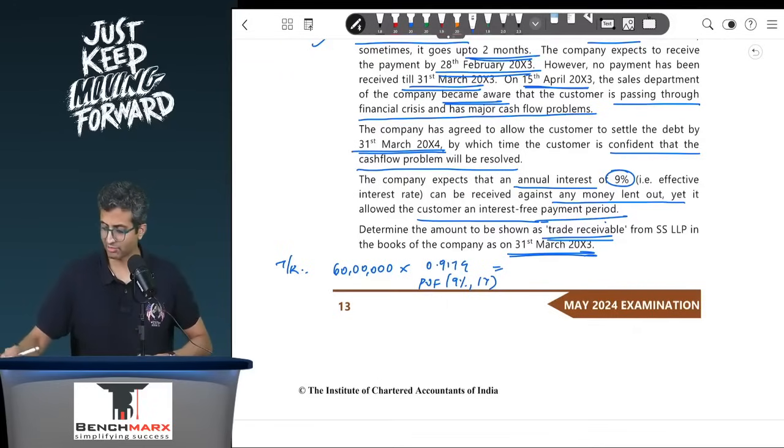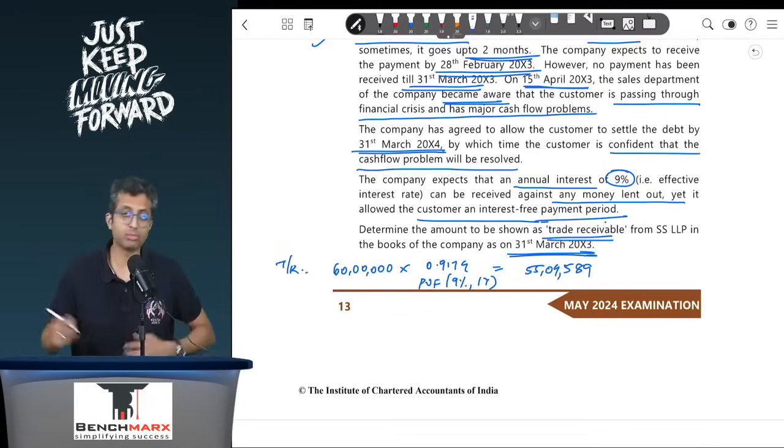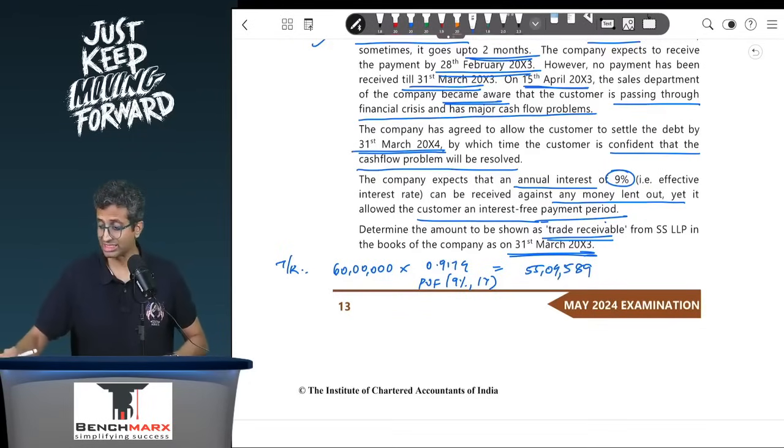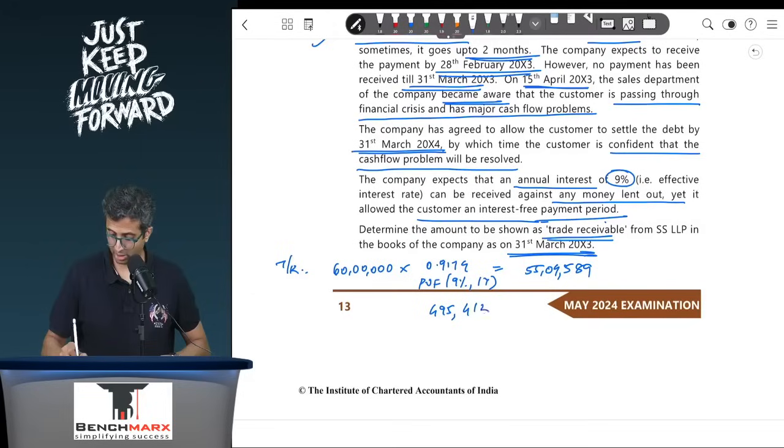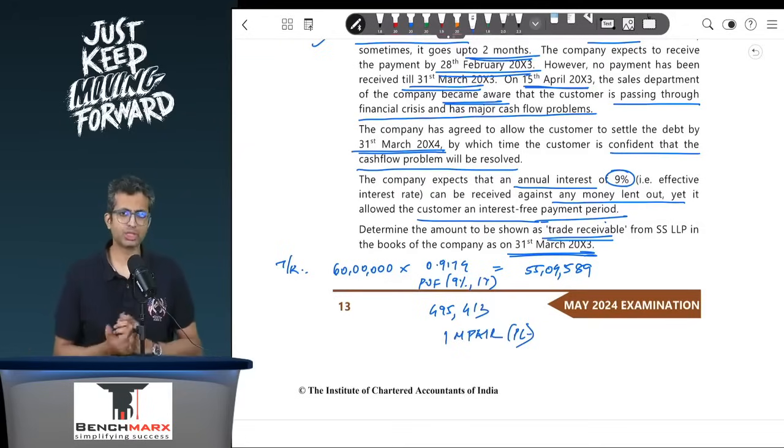So 60 lakhs divided by 1.09 comes to approximately 55 lakh 4,587, and hence the difference between the two, that is 4,95,413, would be an impairment loss which will be recorded to the profit and loss account. Again, the debtors will appear at around 55 lakh 4,589 on 31st March 13.